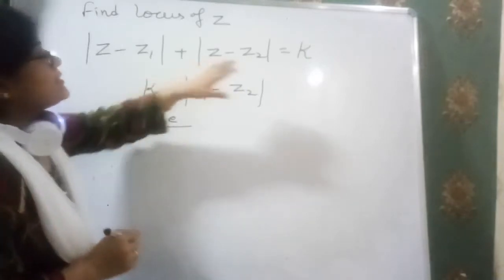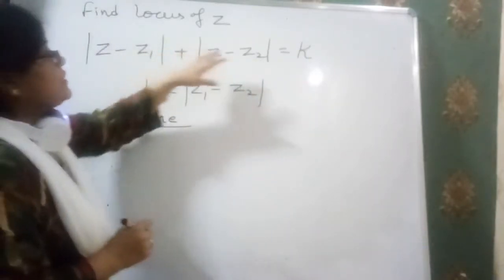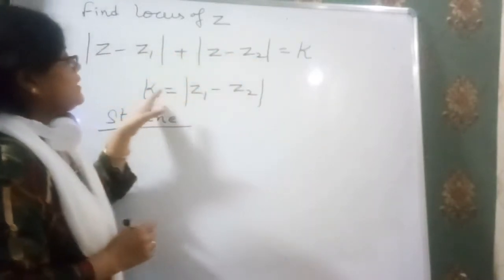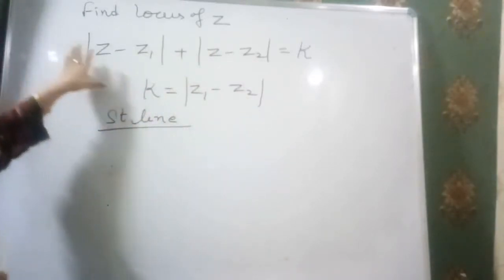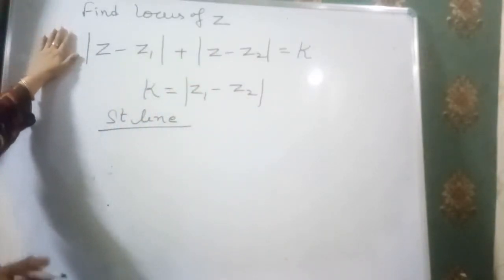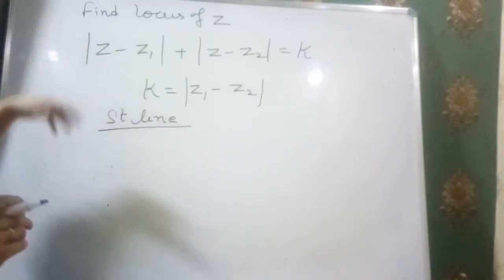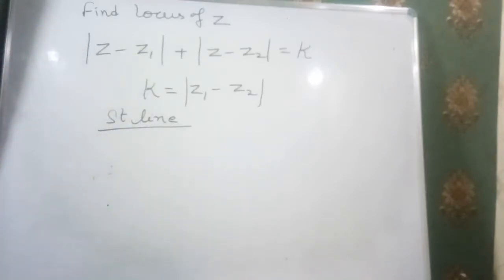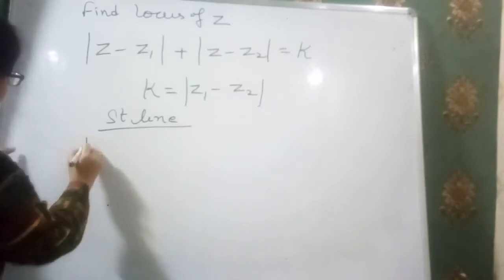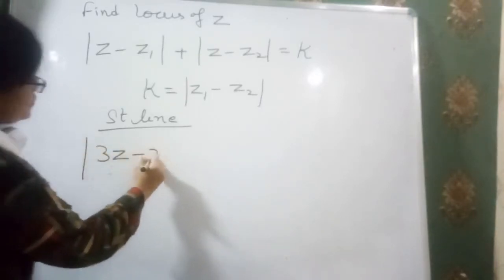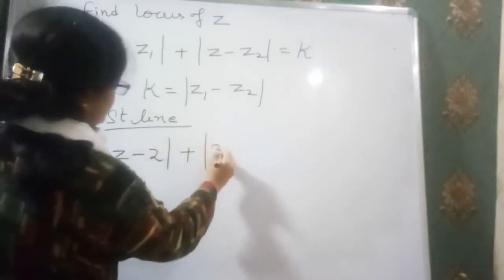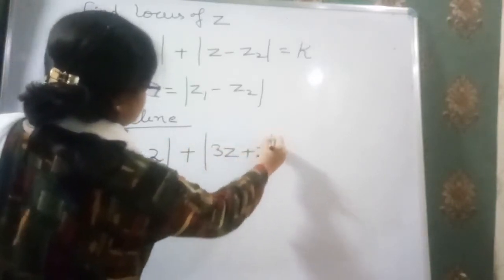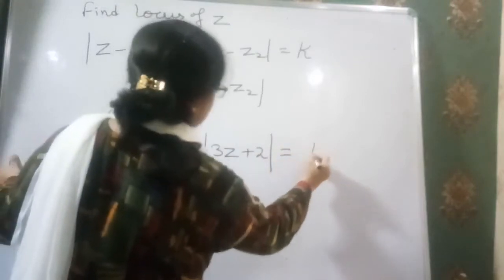Whenever the value of k is equal to the subtraction of z1 and z2, then this equation of a complex number also represents a straight line. Just consider an example regarding that. Just note down the formula and I will give you the example. For example, we have a question: mod of 3z minus 2 plus mod of 3z plus 2 is equal to 4.